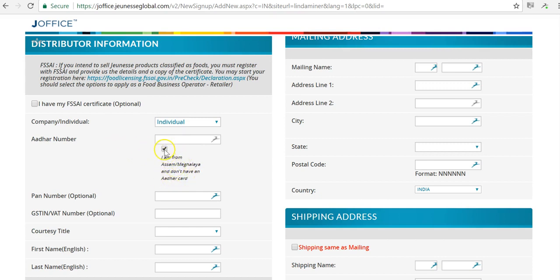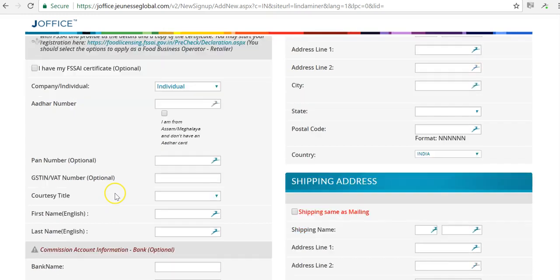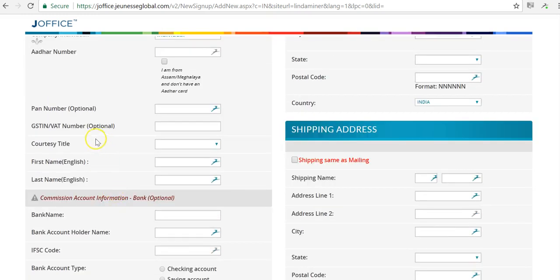So if you live here, then click the box and you don't have to enter it, but you will have to enter a PAN number. For the rest of the country, you have to enter the Aadhaar number, and the PAN number is optional. If you only enter the Aadhaar number, then the government will withhold 20% of your income. If you enter the PAN number along with the Aadhaar number, then they will only withhold 5%. So I do recommend that you put in the PAN number if it's possible.